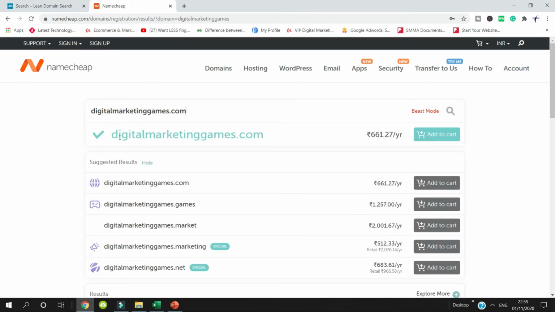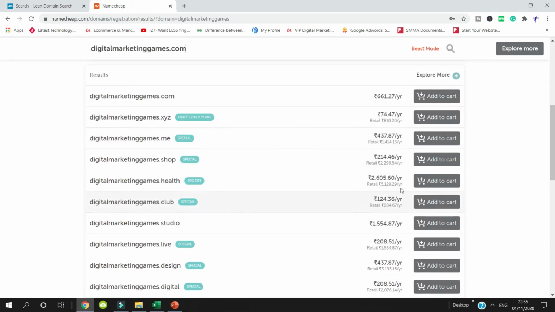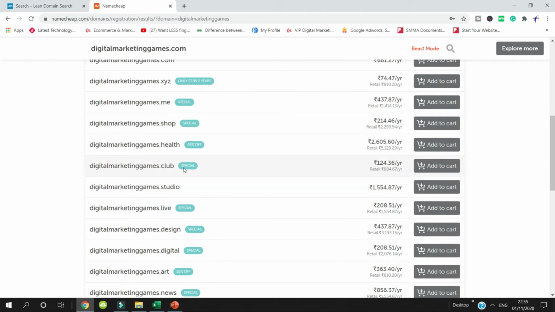So you can see that this domain is costing me 661. However, there are many other domains. If you go for digitalmarketinggames.xyz, this will cost you 74 rupees per year. Again, like digitalmarketinggames.club, you will see 124 rupees they are asking for.